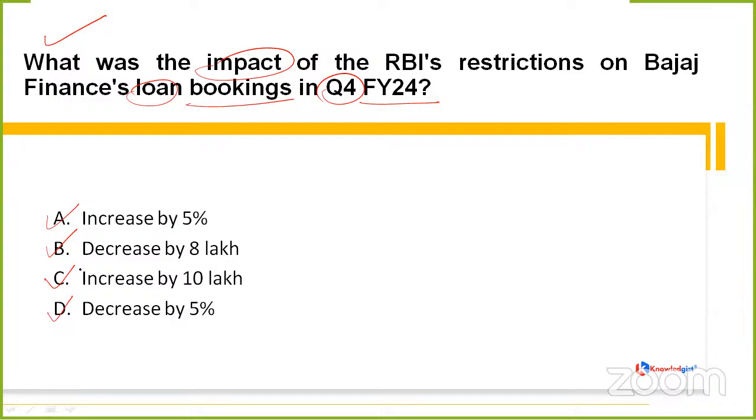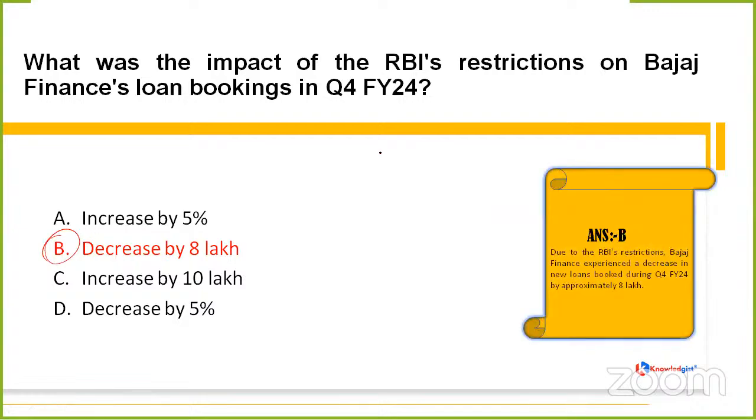Okay, Santosh is saying it should be B. What is the impact of the RBI's restrictions on Bajaj Finance's loan bookings in Q4 FY24? Prabhat, Santosh, Miraj, Ranjan, everyone is saying something different, but this time the correct option would be option B. Clear? That is decreased by 8 lakh. Due to these RBI restrictions on Bajaj products, Bajaj Finance experienced a decrease in new loans booked during Q4 financial year 24 by approximately 8 lakh.